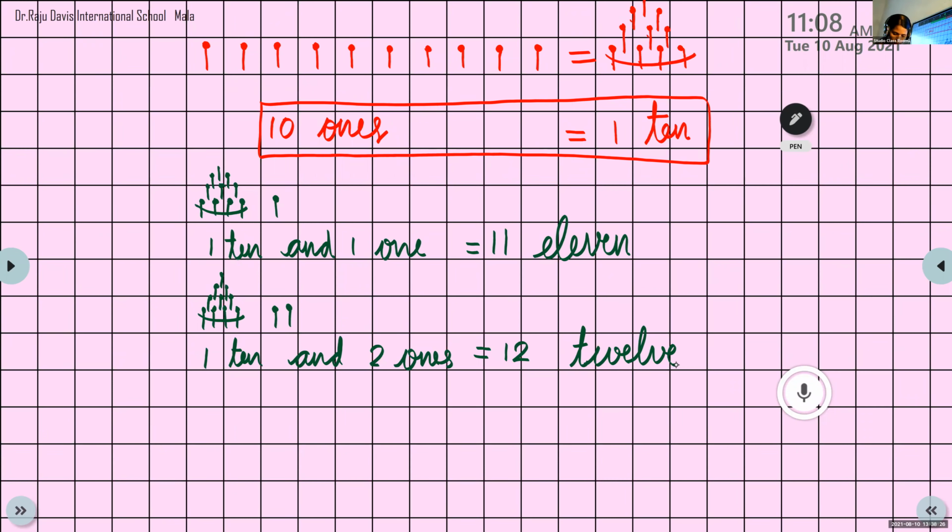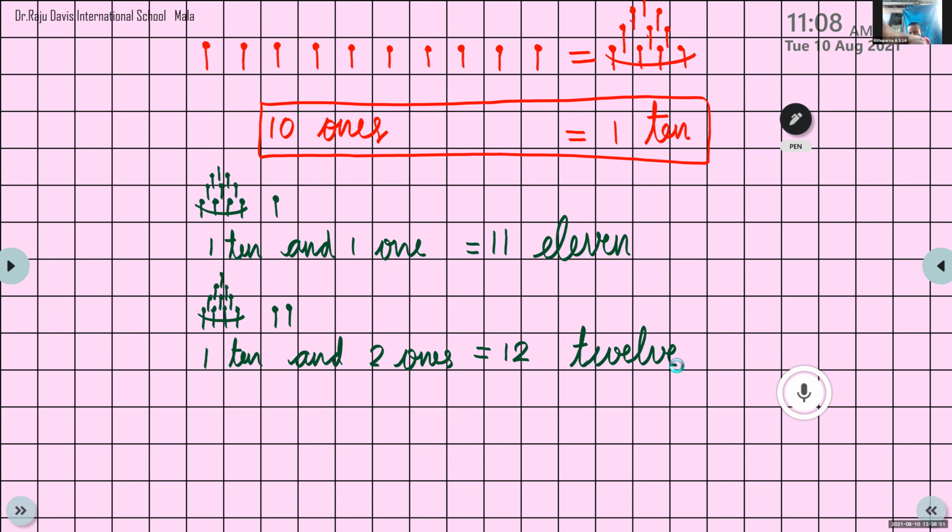Now let me see the attendance. Gauri Krishna present. Mohammad Iksan is here. What is the spelling of 12?